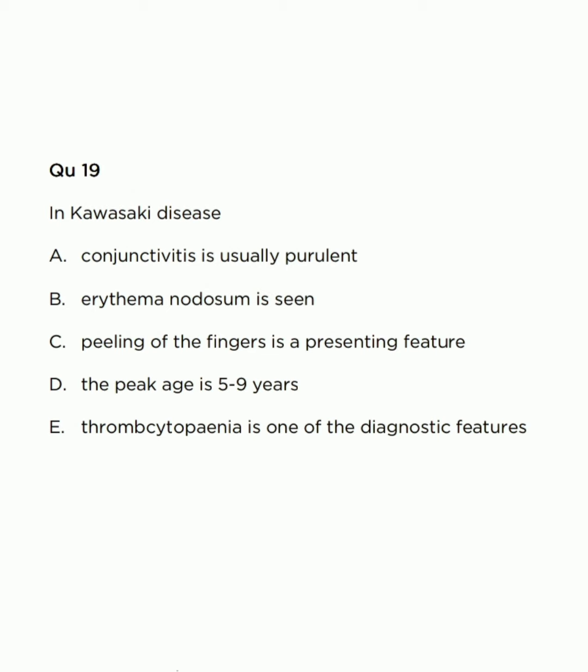Now I am discussing the criteria for diagnosis of Kawasaki disease. A diagnosis of Kawasaki disease can be made with the presence of fever for 5 days or more duration plus 4 of the following criteria. Number 1. Cervical lymphadenopathy. Number 2. Polymorphous rash, which can vary from maculopapular to urticarial. Number 3. Mucosal involvement: dry cracked red lips, strawberry tongue, oropharyngeal erythema.